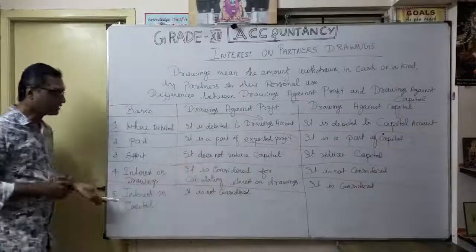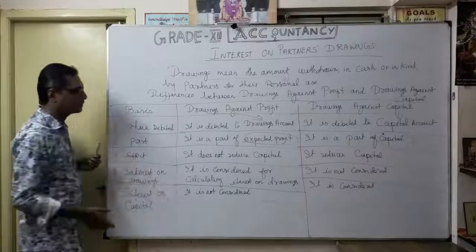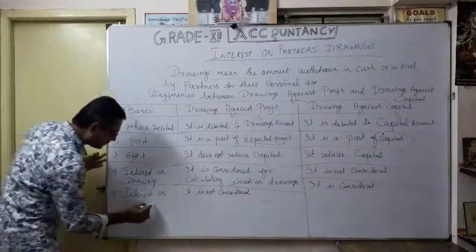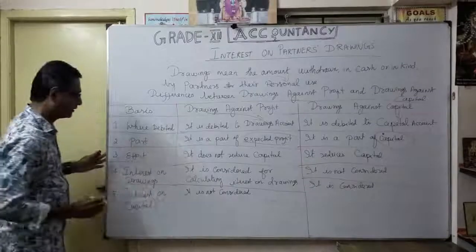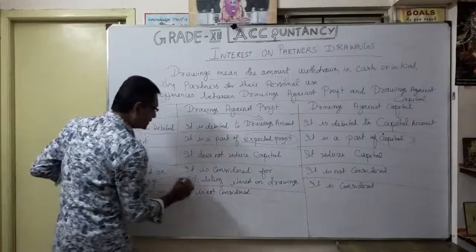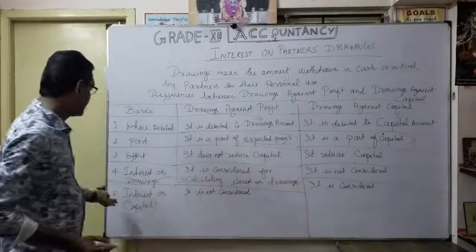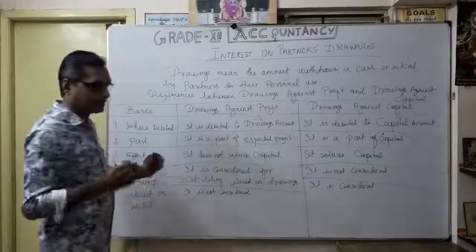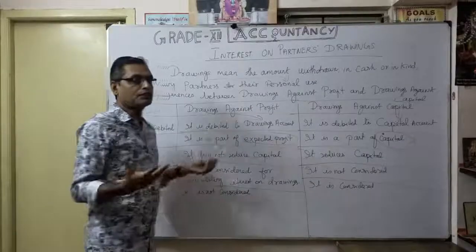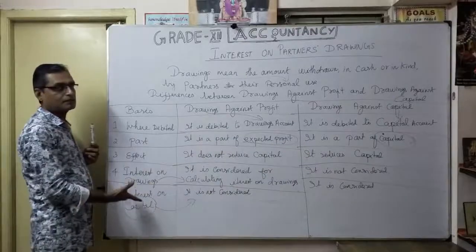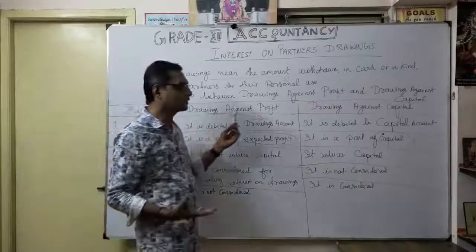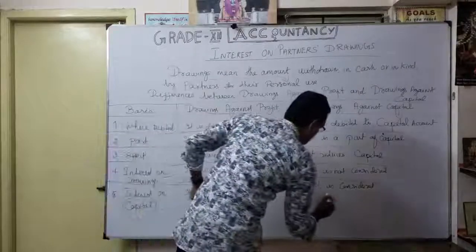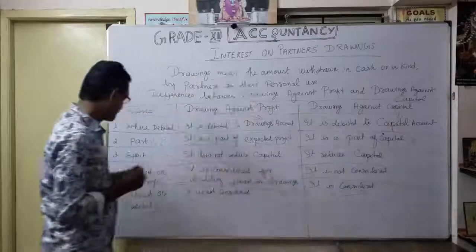Now, interest on capital. For interest on capital, drawings against profit is definitely not considered because it's related to capital. You understood? That's why drawings here considered, here not considered. Similarly, interest on capital, here not considered because of profits. Here drawings against profit only. So calculating interest on capital, you never consider drawings against profit. But drawings against capital, you want to consider. Okay, that is very, very important. That's our fifth difference.